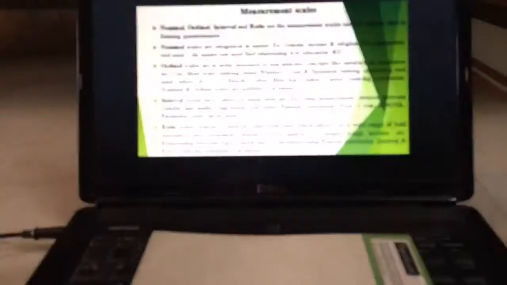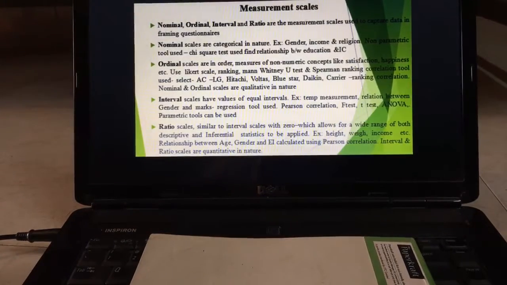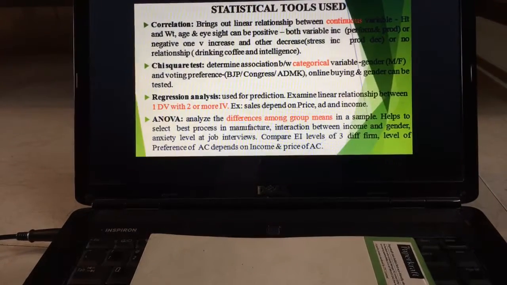So this is the PPT I have already showed you. Now I will go to the next one. This is what is called what are the statistical tools we are using. So as we said, correlation tools, chi-square test, regression analysis and ANOVA, we are making use of based on the scale of the variable we will be using.